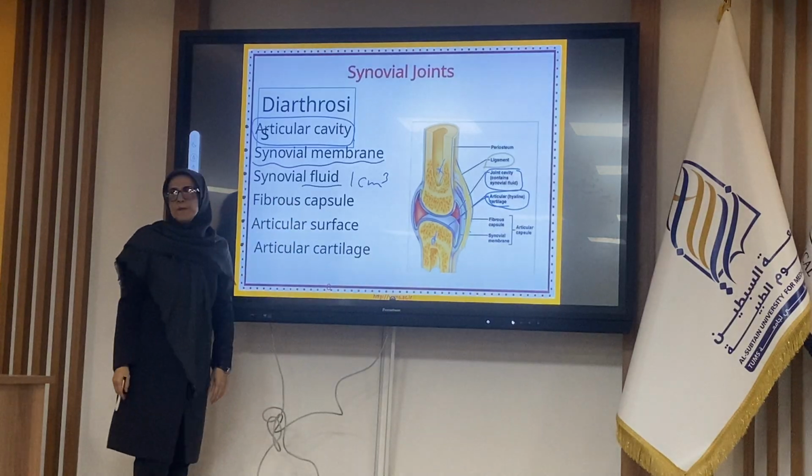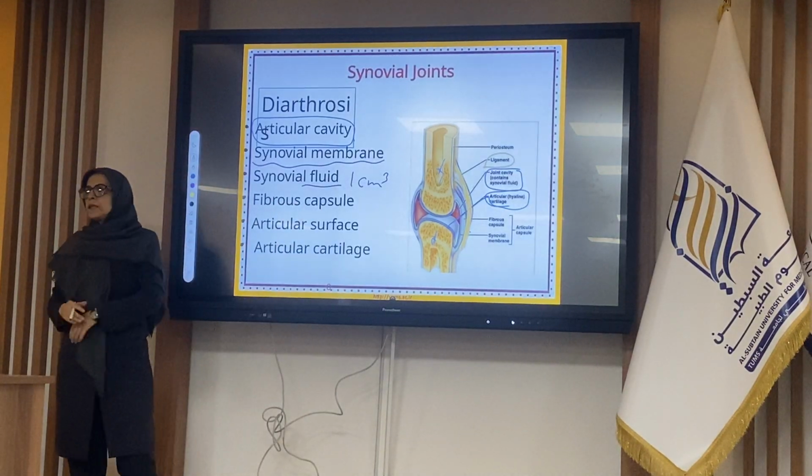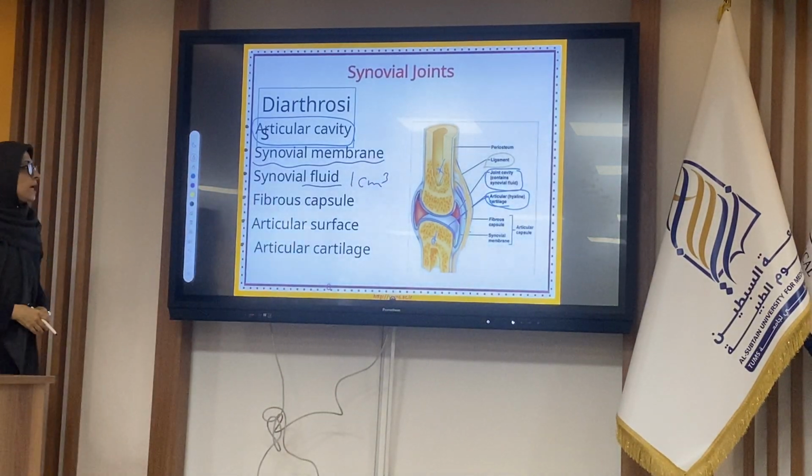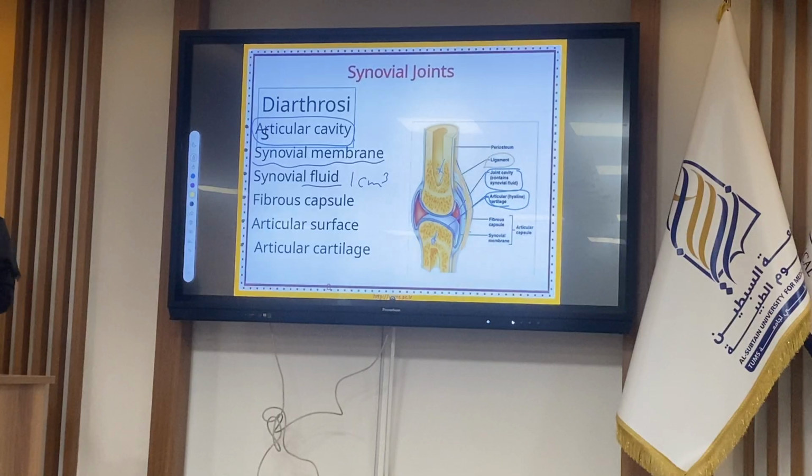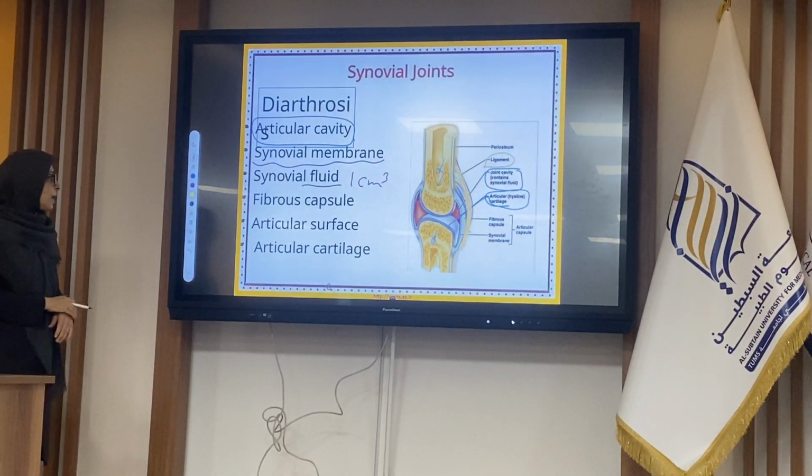The fibrous capsule is in the outermost part, and you will learn more about them in anatomy. Ligaments are a type of dense connective tissue, regular or irregular.